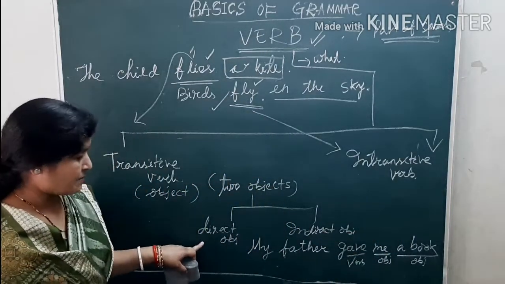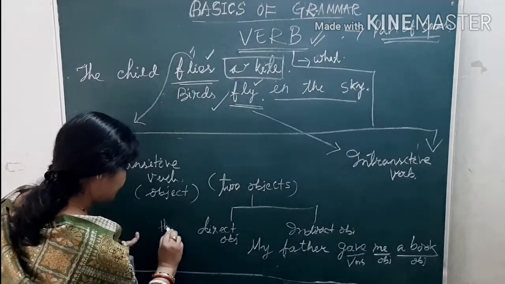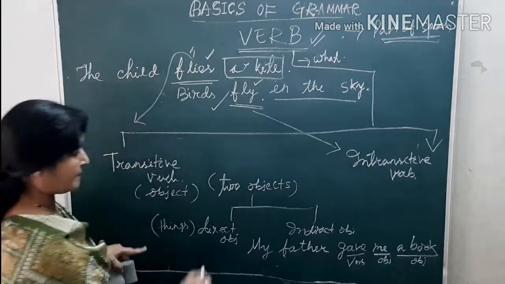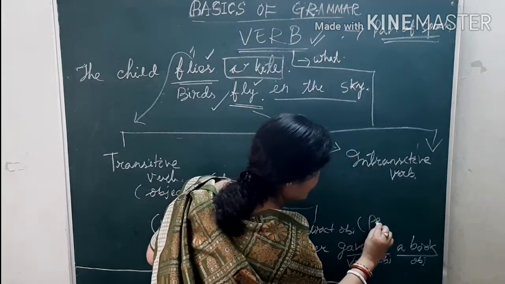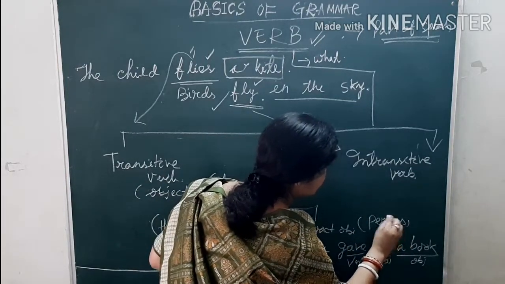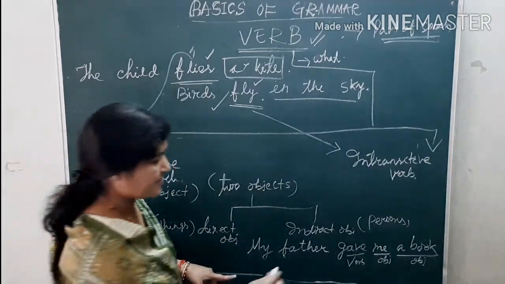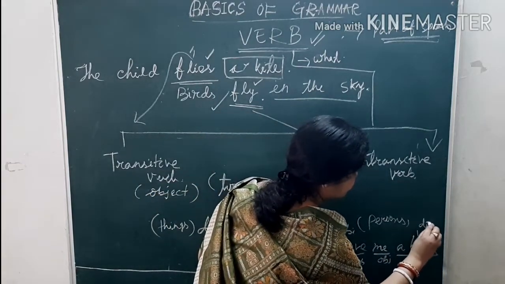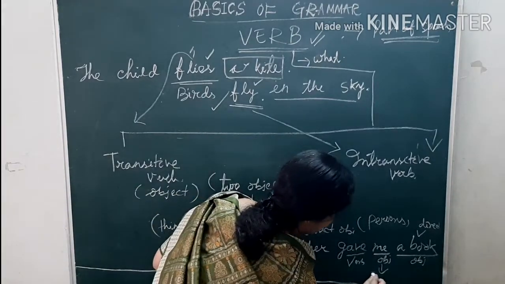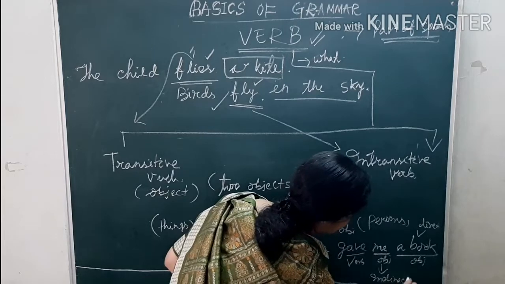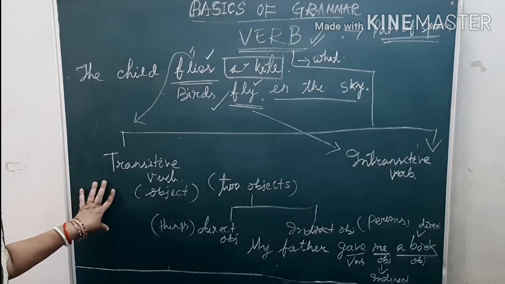So direct objects means those objects when we deal with the things. And indirect objects are those objects when we deal with the persons. So in this sentence, which is the direct object? Direct object is a book. And which is the indirect object? Me is the indirect object. So, have you got the idea about the transitive verb?